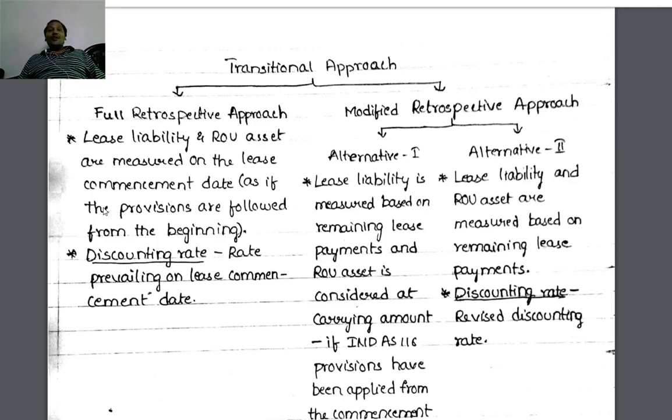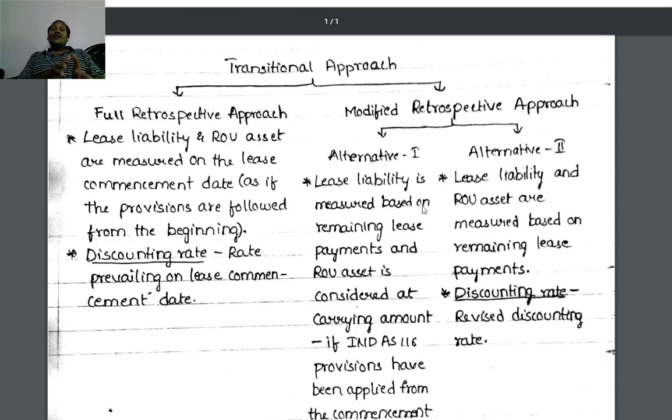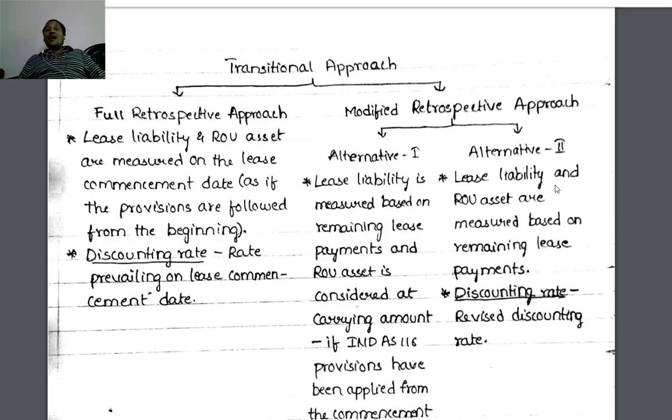So out of these two, one element we are considering as if from the beginning the provisions are followed, other element based on remaining lease payments. Alternative 2, both lease liability and right of use of asset are measured based on remaining lease payments. This is the difference. There is an option for the lessee. Out of these, any one they can follow. This is the option available for the lessee.